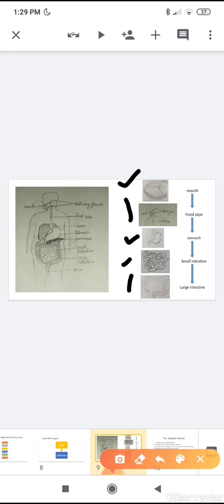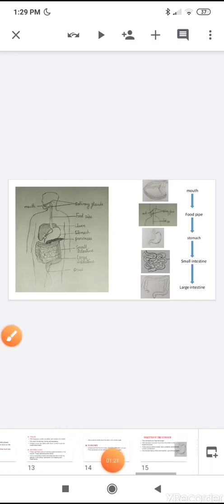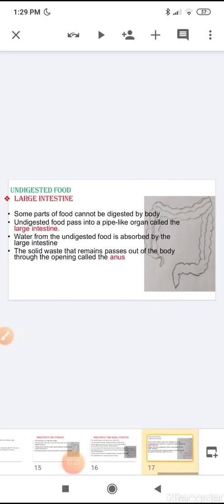So next we are going to learn about the function of the large intestine. Some parts of food cannot be digested by the body, and they are a type of nutrient called roughage or fiber. Yes, the undigested food passes into a pipe-like organ called the large intestine.